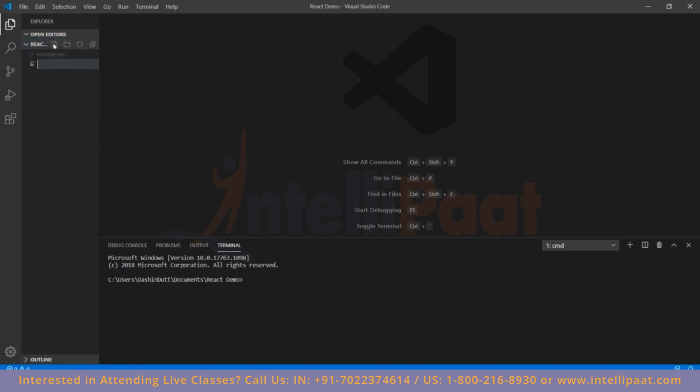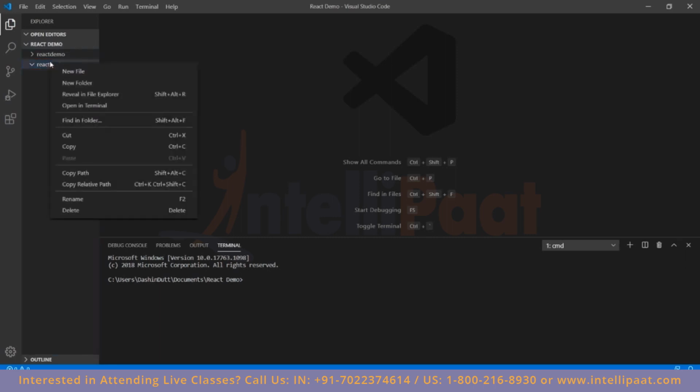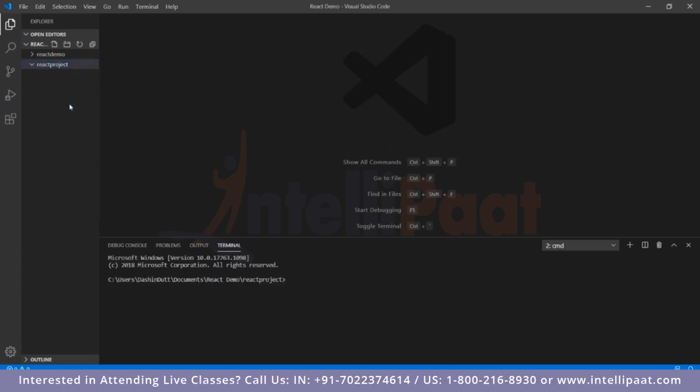New file, which would be a new folder, which I would call React project. Once you've created that, you can click on the folder, right click on it, and click on open terminal. This basically gives you the cmd prompt from this directory. The directory is the project directory that you've created. Press enter so you can type it out.